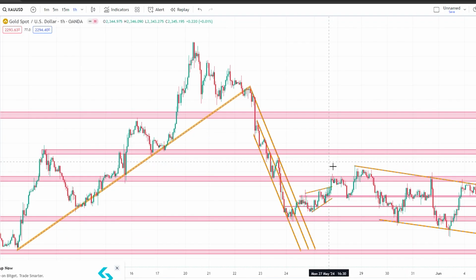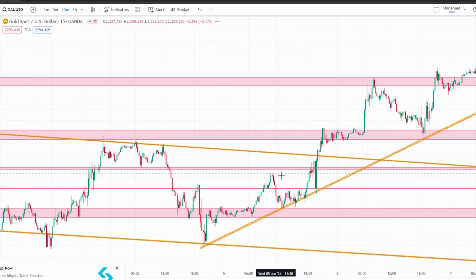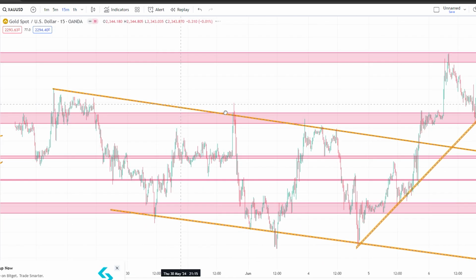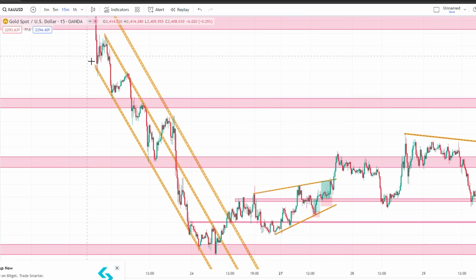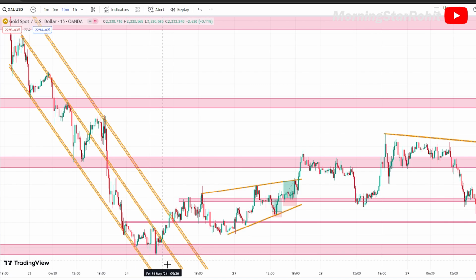Now jumping on to the gold. So again the same story. I go to 1 hour, mark all the levels on the gold, basic horizontal levels and trend line and everything. I go down to 15 minutes to modify those levels, and the gold trade which I took was here. So the gold was continuously forming lower low, lower high, lower low, lower high, and then here there was a breakout of the trend line, and there is a market structure shift as well. From lower low, lower high, the market started forming higher high, higher low.